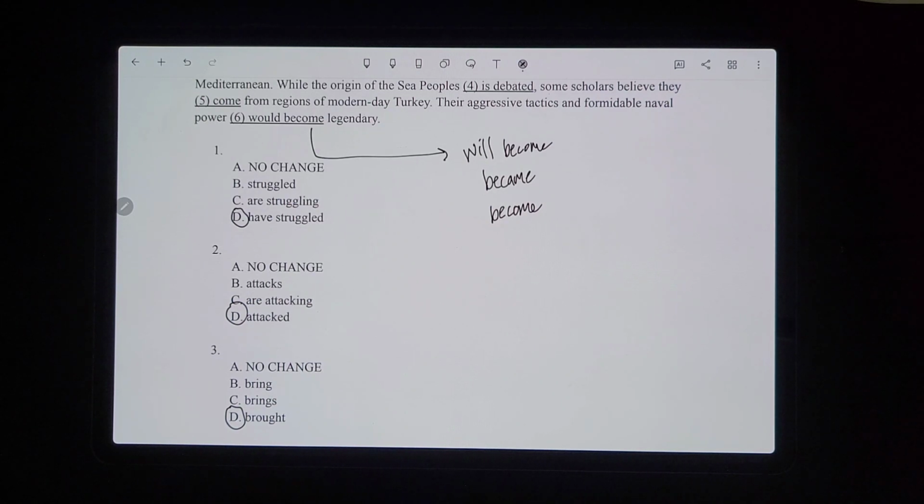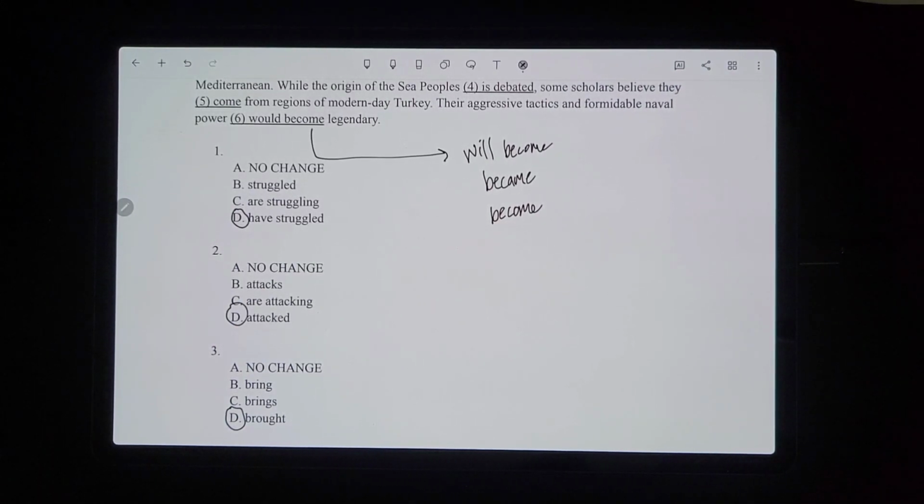Now, I was kind of just talking through that, and I just realized that might have confused people. So let's start over with this one. Their aggressive tactics and formidable naval power. Even though the Sea Peoples existed in the past, that's kind of irrelevant here because it's saying they already became legendary for this.